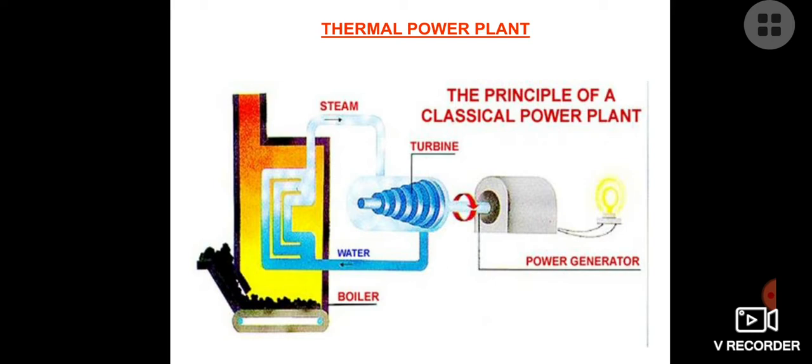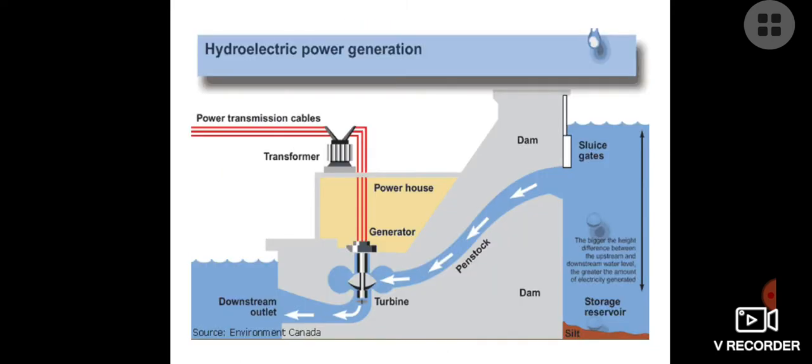Now thermal power plant, in this diagram you can see there is one boiler. In the boiler we are using fossil fuels. This produces a large amount of heat energy, and the water is converted into steam, and we allow this steam to fall on the turbine. When the turbine rotates, along with the generator, the dynamo also rotates, and we get electricity. As you can see, the one bulb is glowing there.